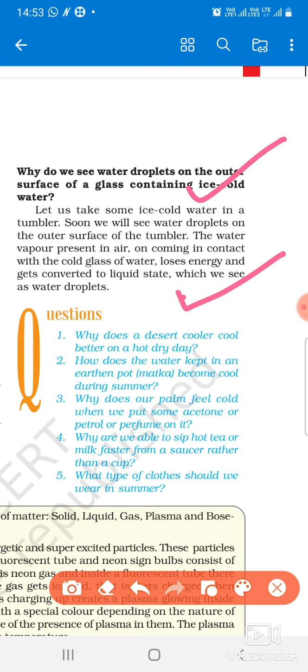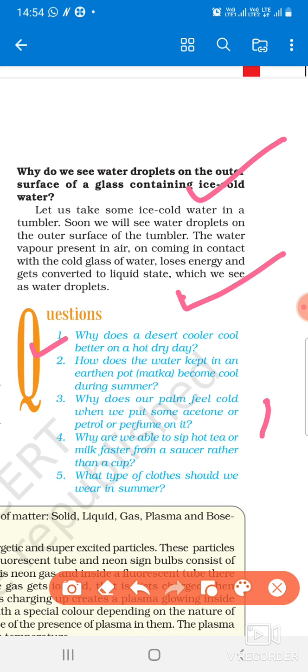You can give the example of a desert cooler. In summer we use coolers, and we fill the coolers with water. You have seen that coolers have windows. In the windows of the cooler there are pads, and when the cooler is on, the water from the pump falls on the pads. This leads to cooling of the air, because the water gets evaporated by the speed of the wind, and this leads to cool air.